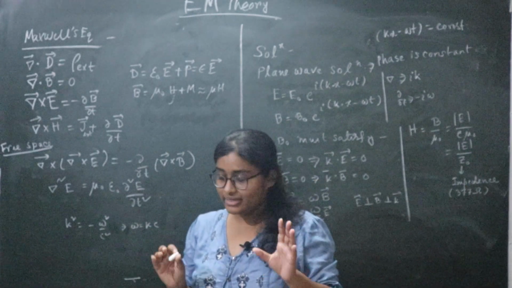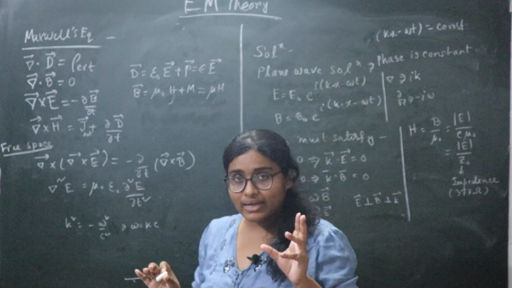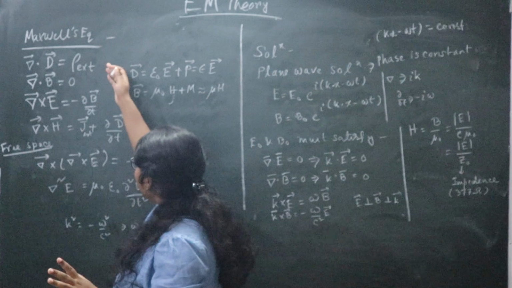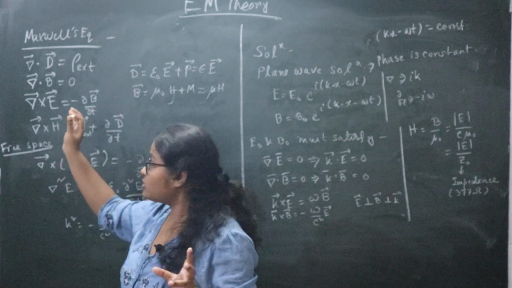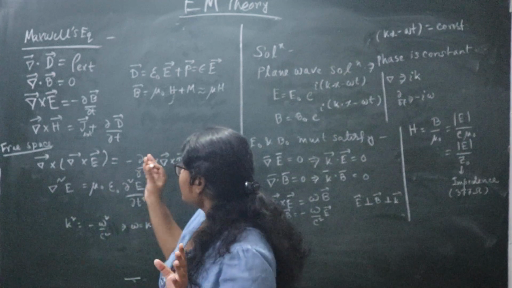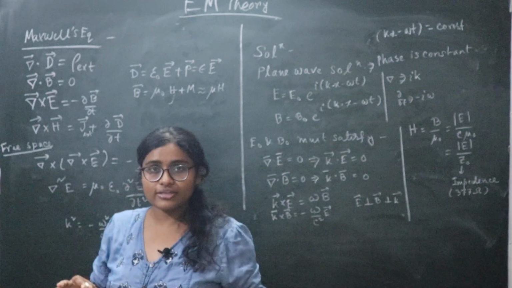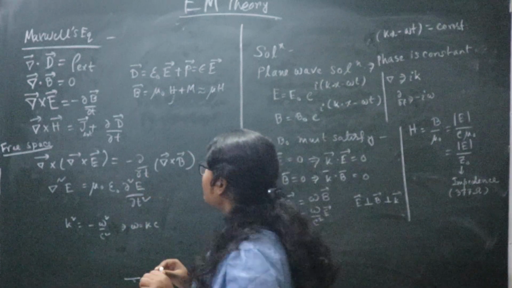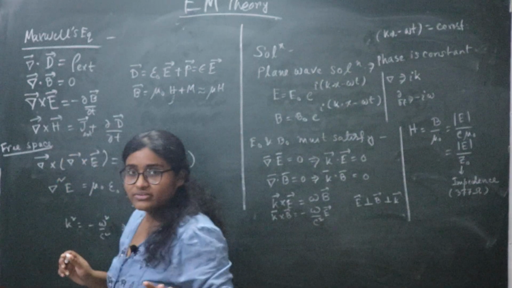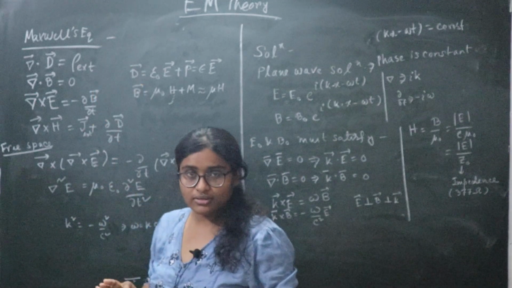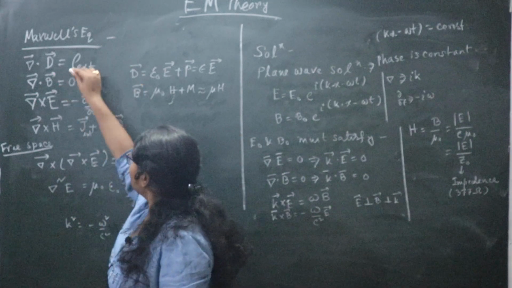You know the electrostatic field and the magnetic field. So the Gauss law, the divergence law, the magnetic field Gauss law for magnetostatics, then the Faraday's law, then the Ampere's law. Everything has to be included. So let's start. The Maxwell equation in general is del dot D equals rho external,